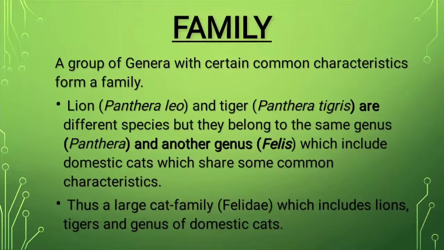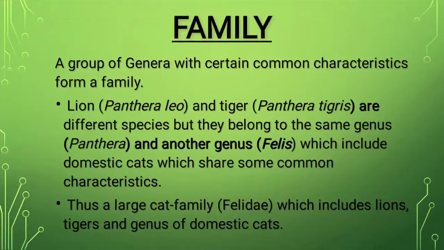Now we'll take our understanding still further and we will move to family. Family is a group of genera with certain common characteristics. So we have moved from species to genera, which is a bigger category, and now we are moving to family. We can take the example of lion, tiger and cat. Lion and tiger belong to the common genus Panthera.